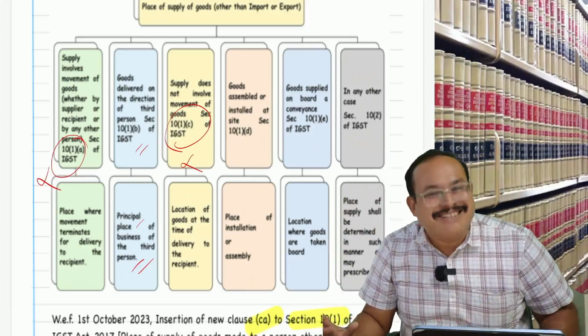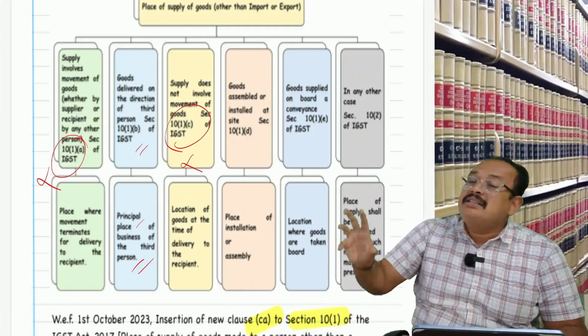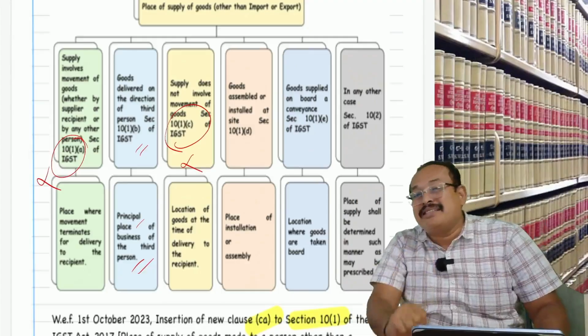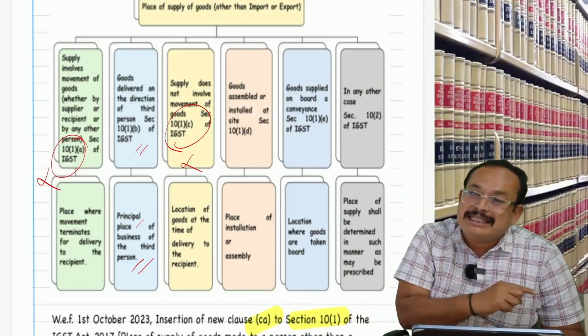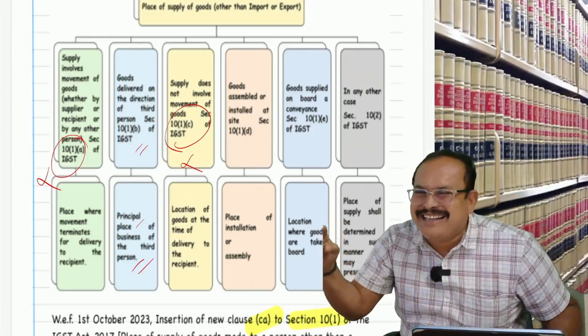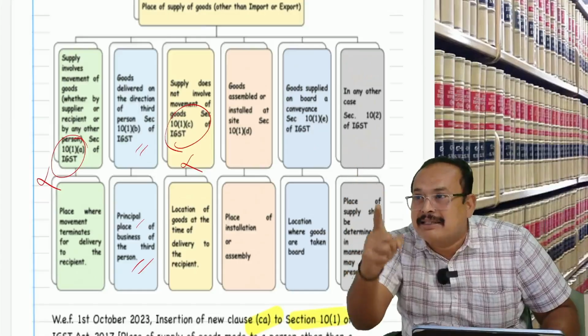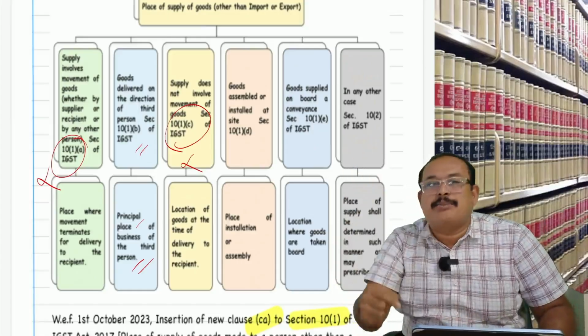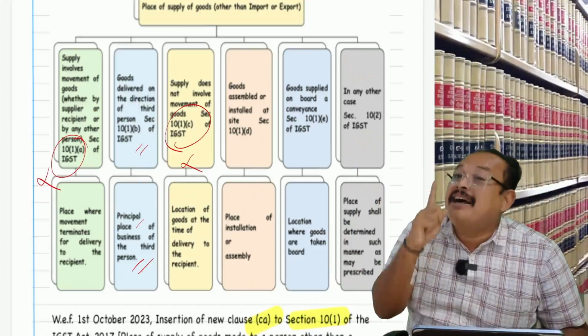As per section 10, subsection 1, clause (ca): supplier Purvika, Chennai; buyer Bhuvan, West Bengal. Interstate supply or intrastate supply? Interstate supply. Liable to pay IGST or CGST? IGST.